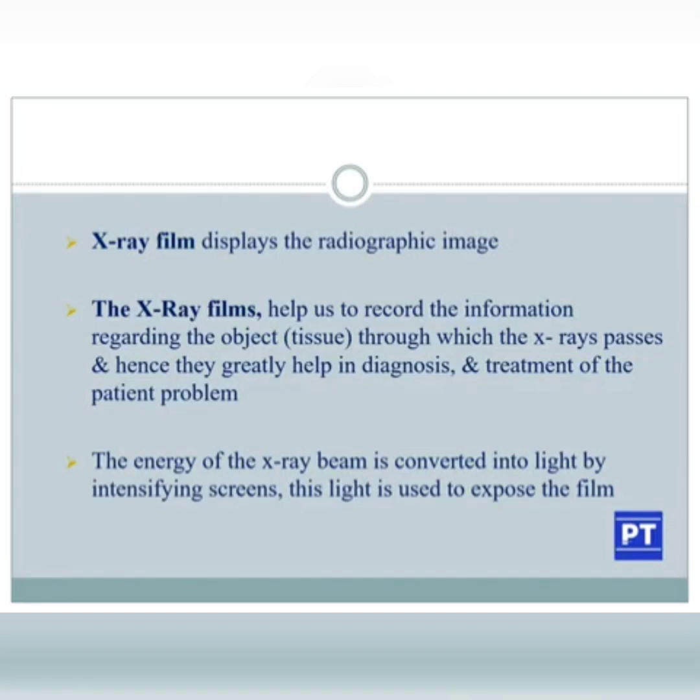And the energy of the X-ray beam is converted into light by the intensifying screen. Where are these intensifying screens seen, which convert the coming X-ray beams into light energy or light beam? We have to know more about the intensifying screen, where it is seen and how it is converting.